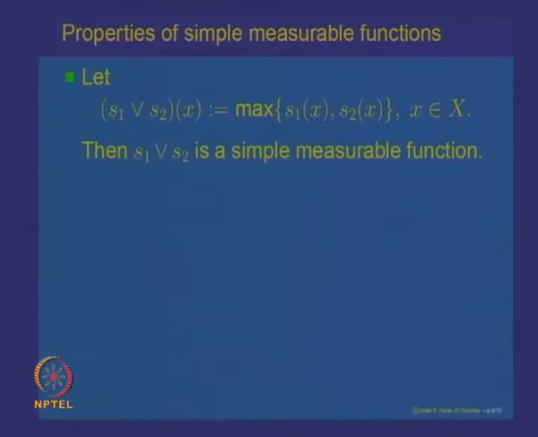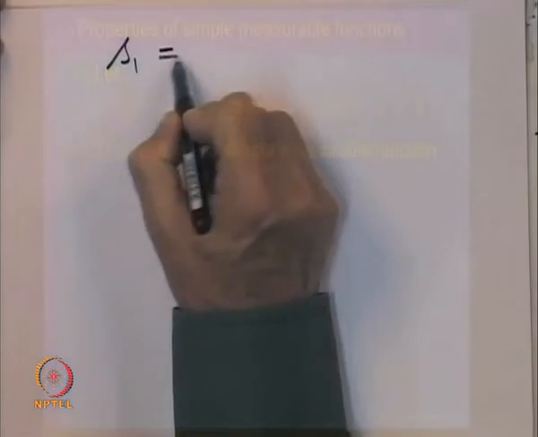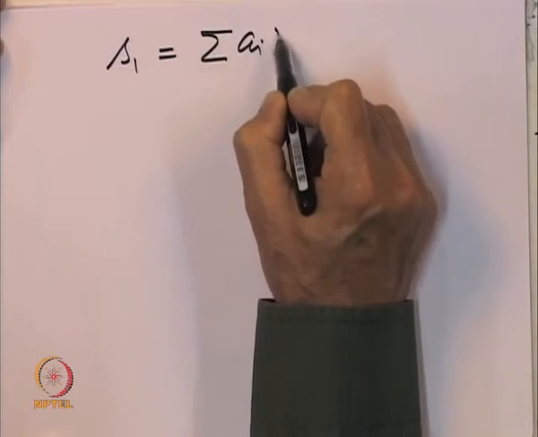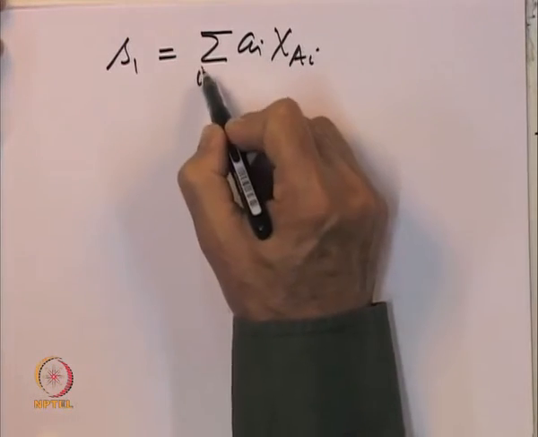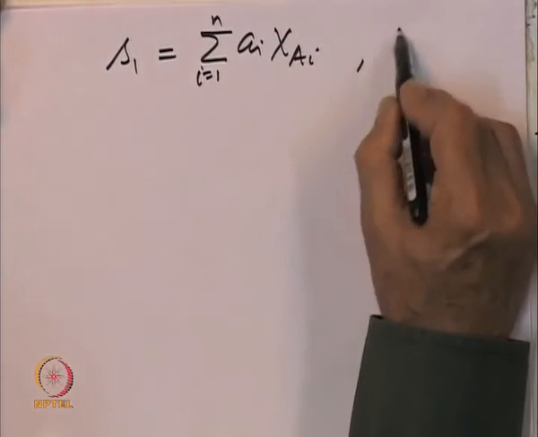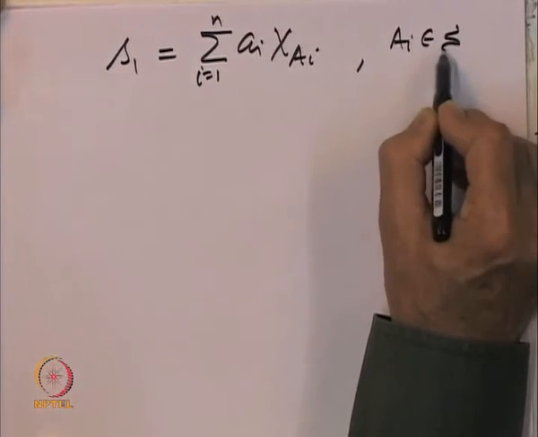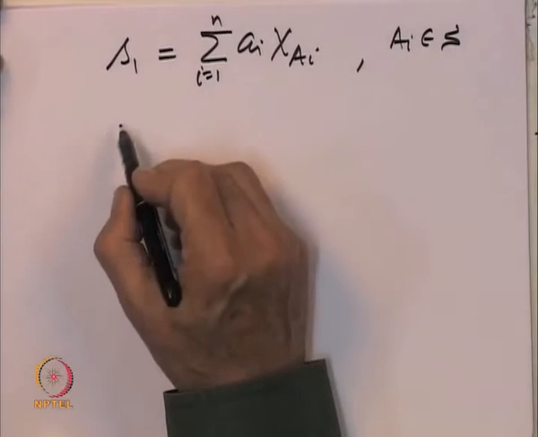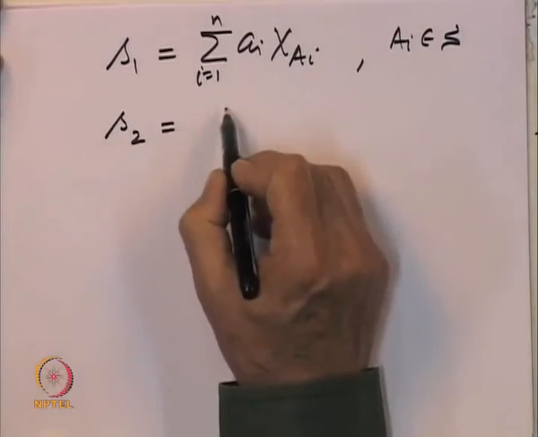Once again, the technique is the same as for the sum. So, let us write S 1 equal to sigma A I chi of A I, I equal to 1 to n, and let us assume S 1 is simple, that means all the A I's are in the sigma algebra S. Similarly, S 2 is measurable.